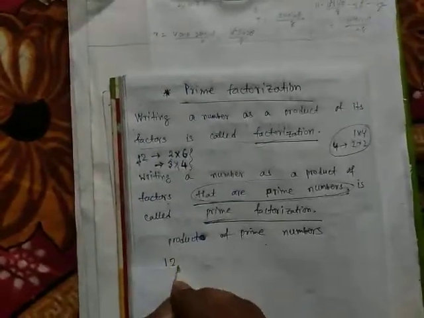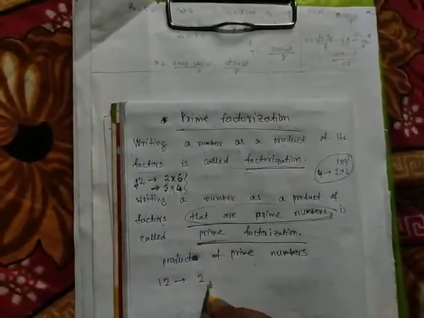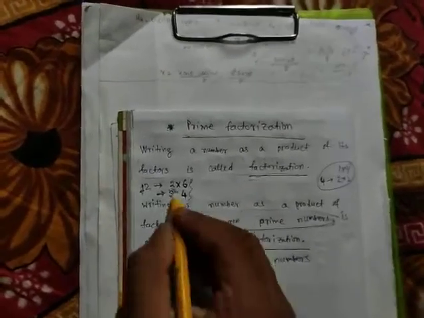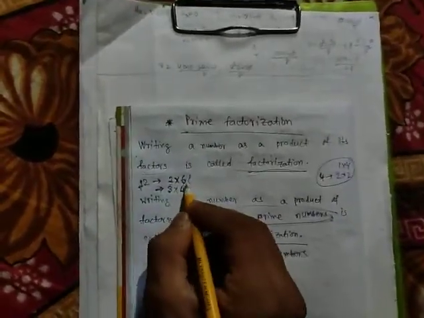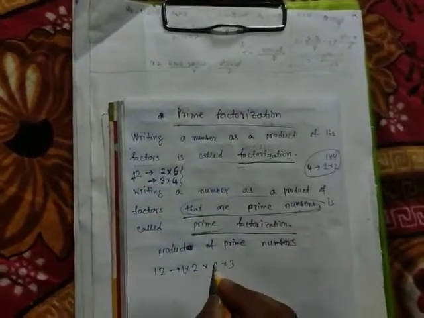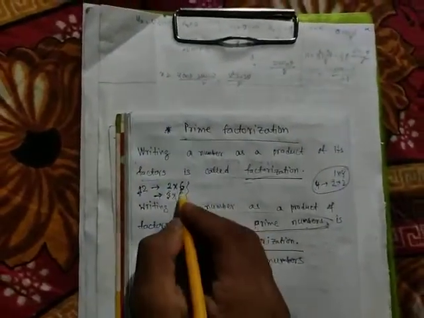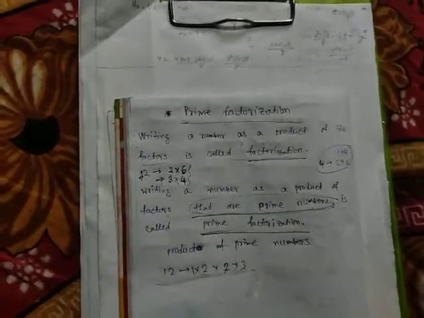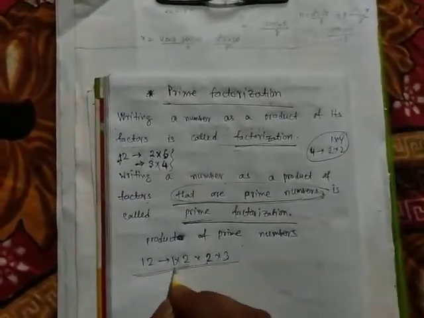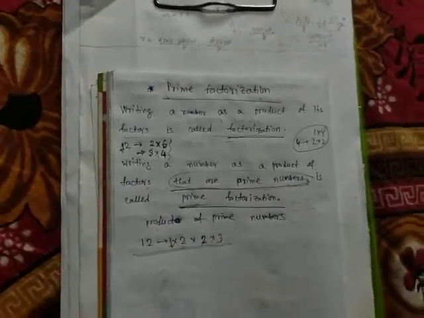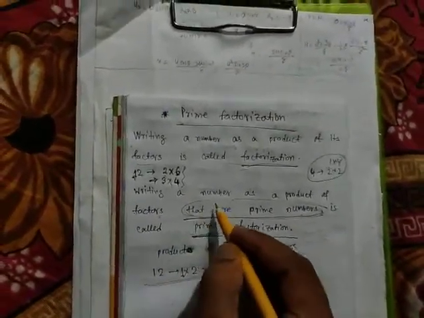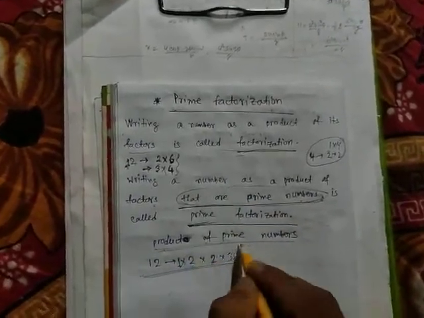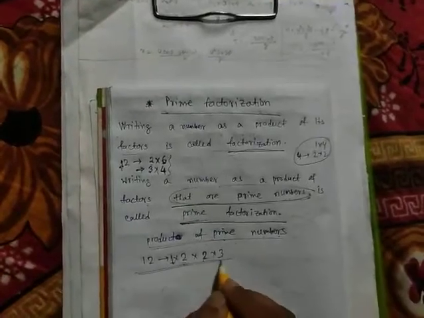But if I write 12 as 2 into 6, you can divide 6 as 2 into 3. You can write 6 as 2 into 3. Then this is called prime factorization. See, here all the factors are prime numbers. What did I say? Representing the number as a product of prime numbers. Here all the numbers are prime.